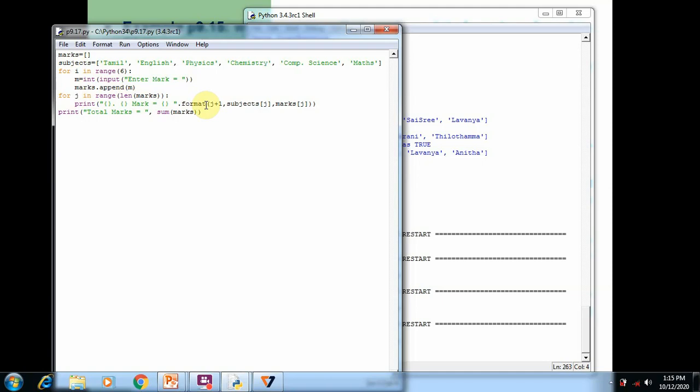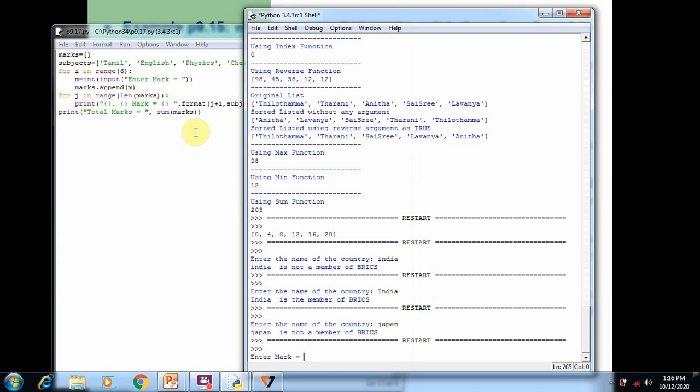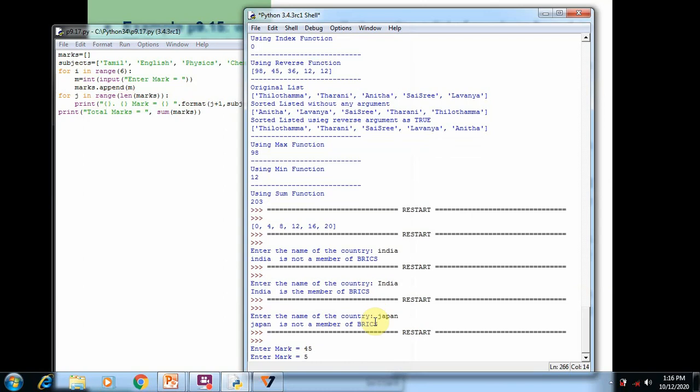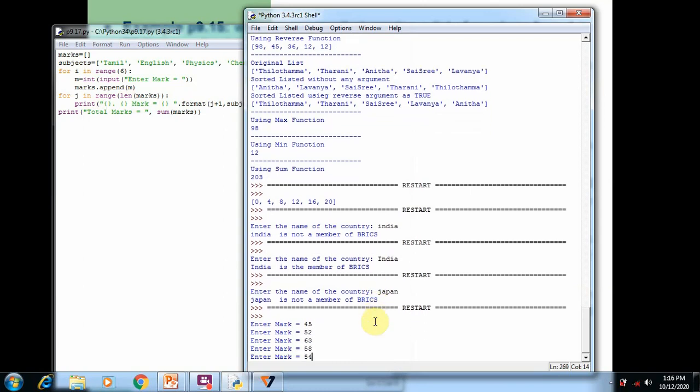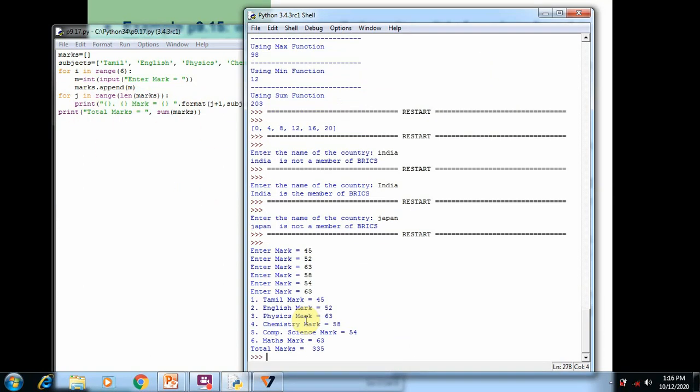Format is a printing format, printing identity, which we discussed in the previous chapter, where we use these curly brackets, sorry, flower brackets. So by using this format function, we try to print the content on the screen. So here we run the program. The i for loop runs for 6 times. For 6 marks, we simply give all the marks, and all the marks are stored in the variable marks. After that, the j for loop will run, and all the marks and subjects are printed one by one.